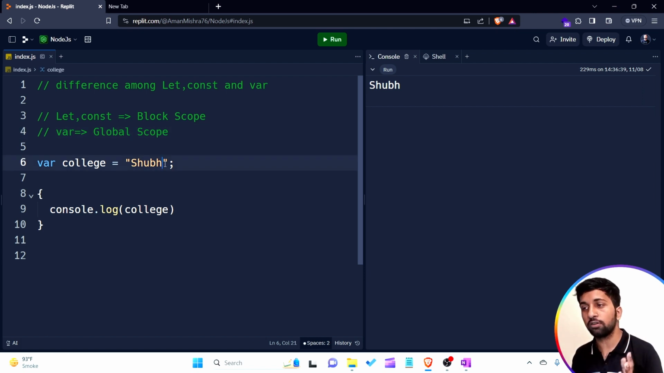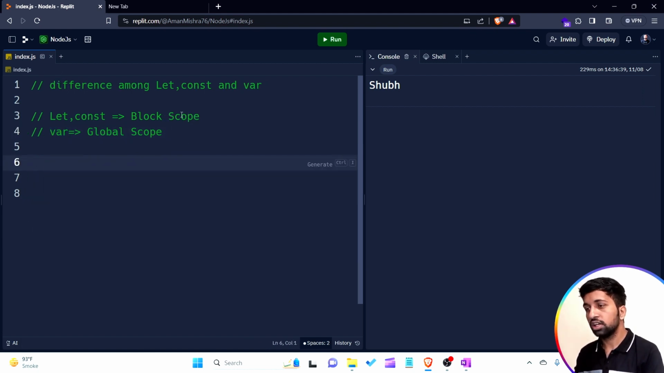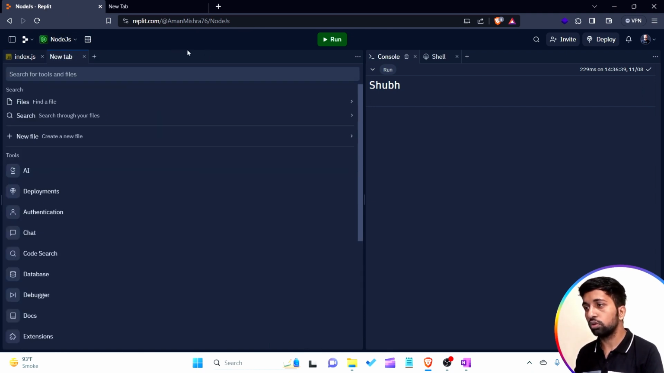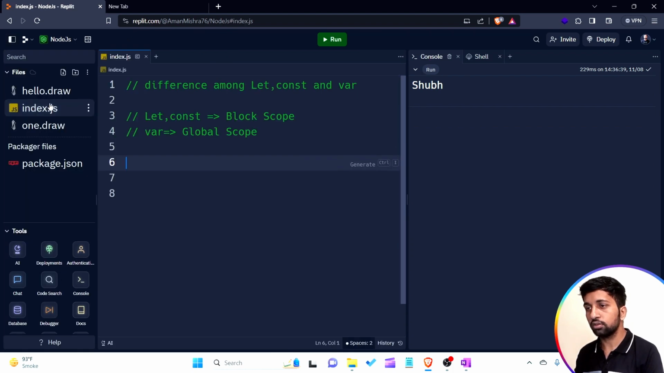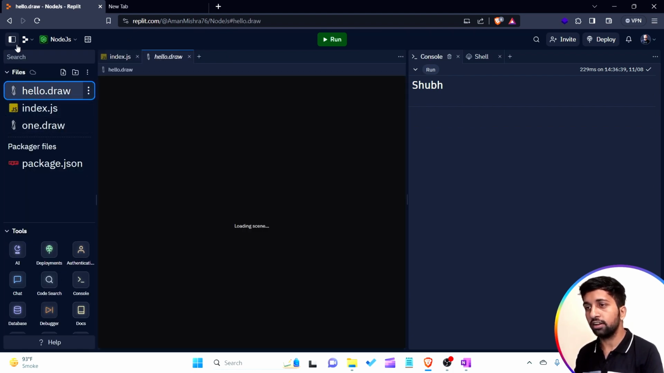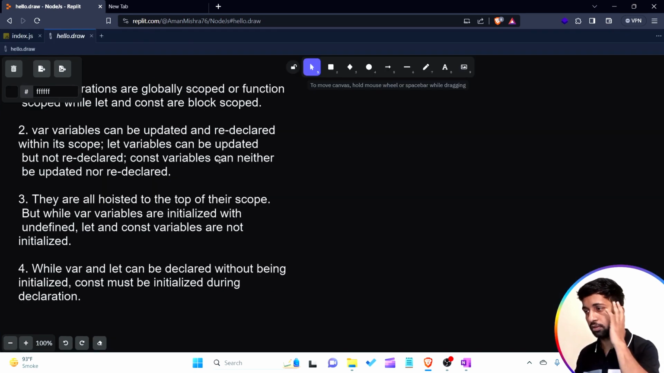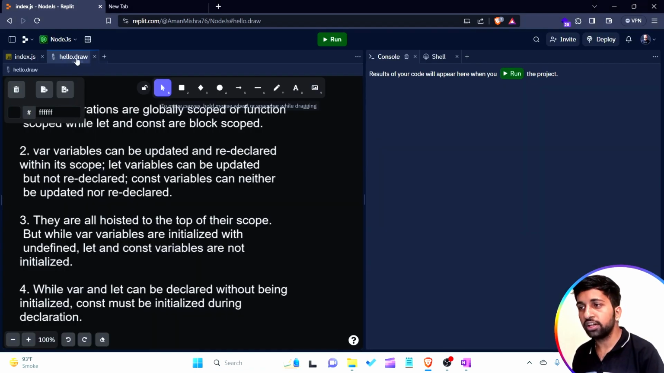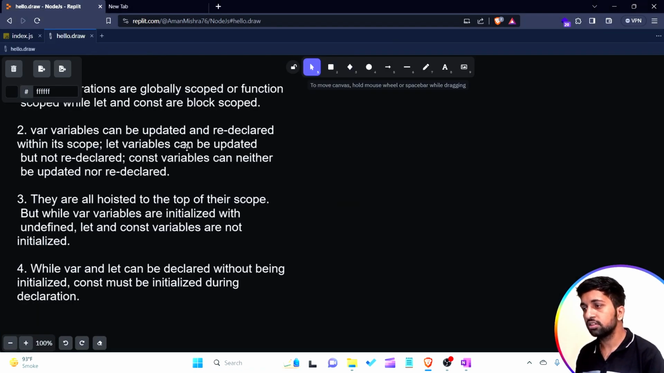So this is the first concept of scope: what is the meaning of scope, and how the let, const and var keywords work. So let and const have block scope, and the second one, the var keyword, has global scope. Now I want to talk about another point. For that I want to do it like this, and then open a hello.draw file.